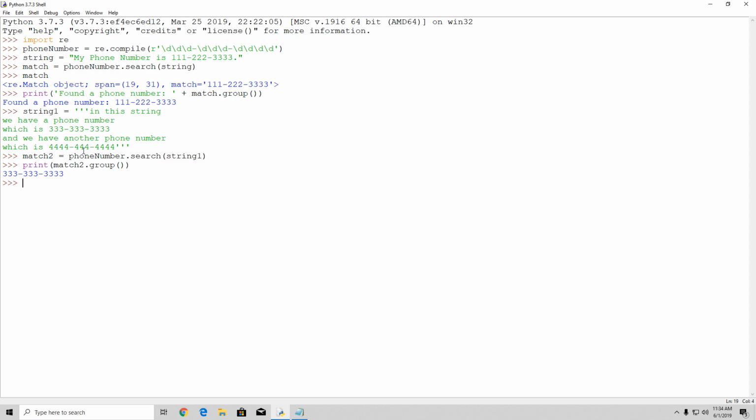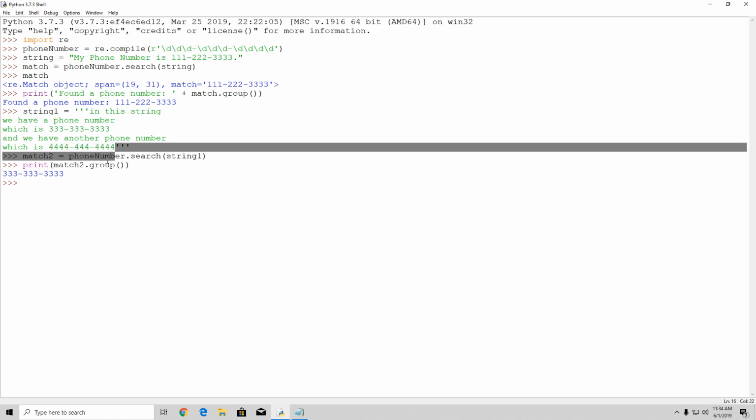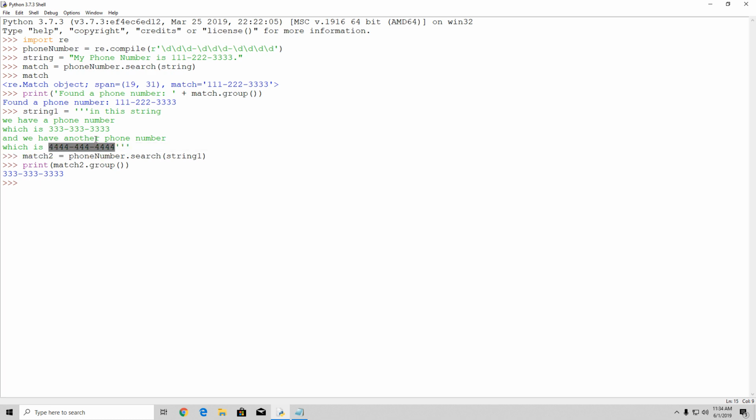Now, one more thing to take note of is that even if we specify this to be a correct syntax for a number, or to match this pattern up here, this will still not find this second phone number. That is because we are using the search function, which will only find the first match it finds. Basically, if there are multiple matches, the search function will not find them. We're going to take a look at how we can find all of the matches in a string later on. But for now, let us see another example of how to extract emails from a large document.